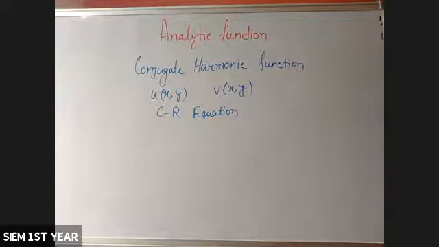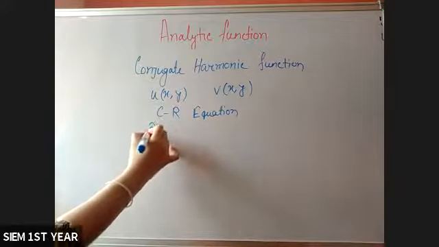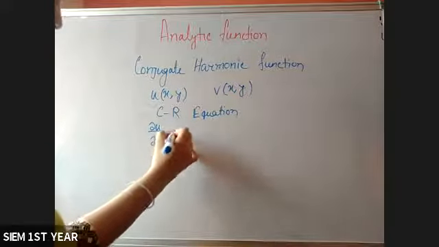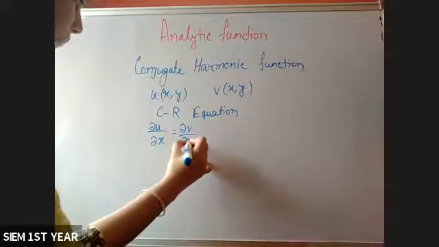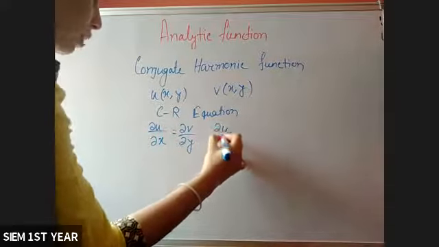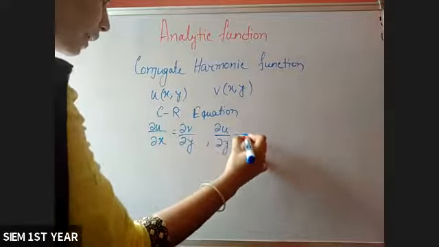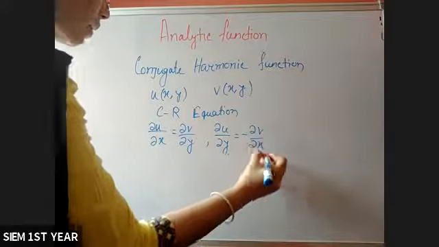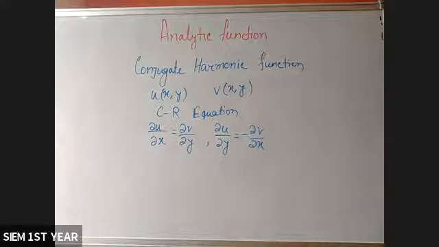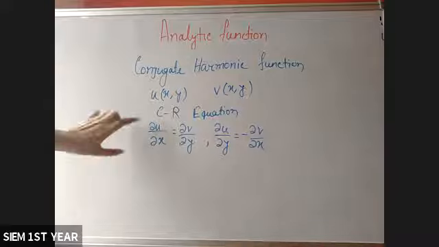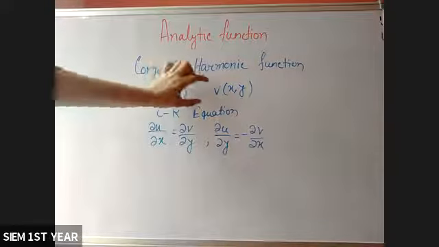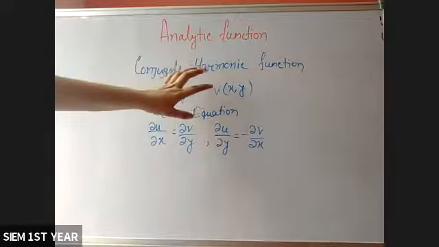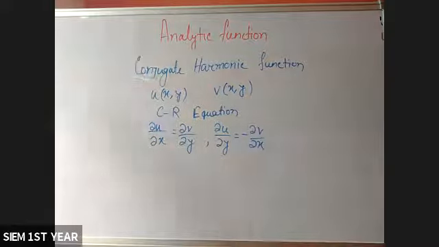So what is the Cauchy-Riemann equation? It is del u del x is equal to del v del y, and del u del y is equal to minus del v del x. These are the Cauchy-Riemann equations. If any two harmonic functions u and v satisfy these two conditions, then they will be called conjugate to each other.